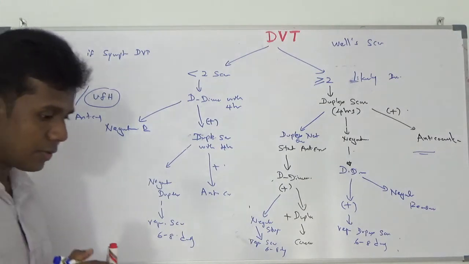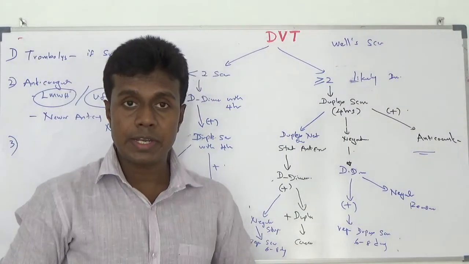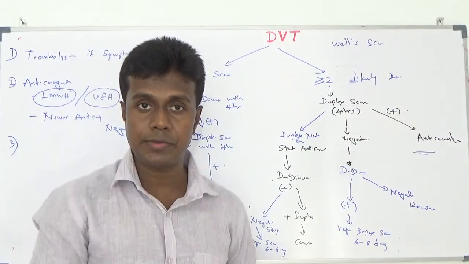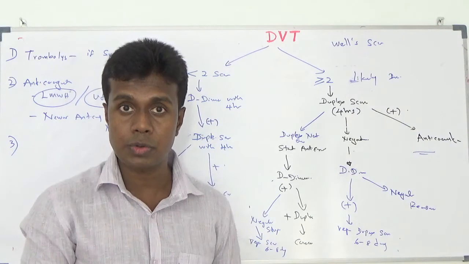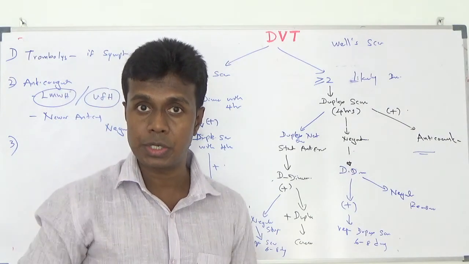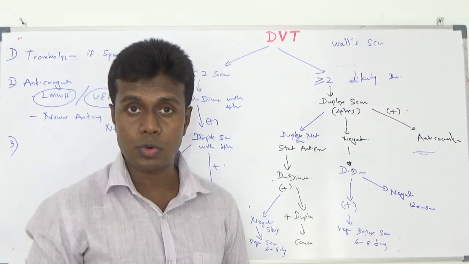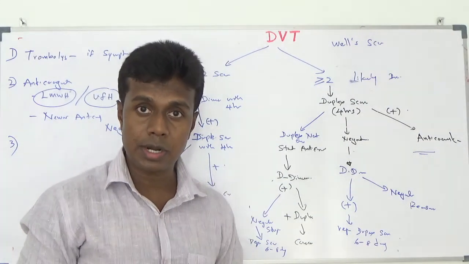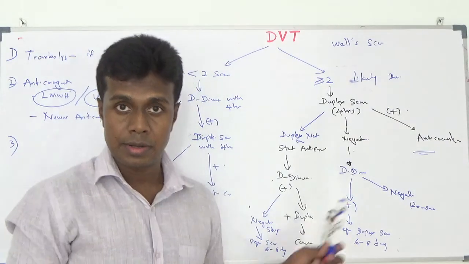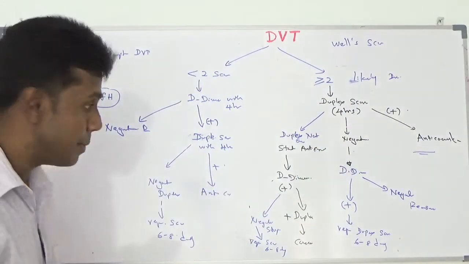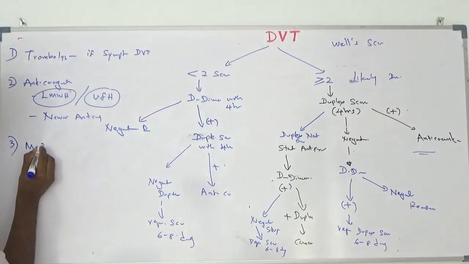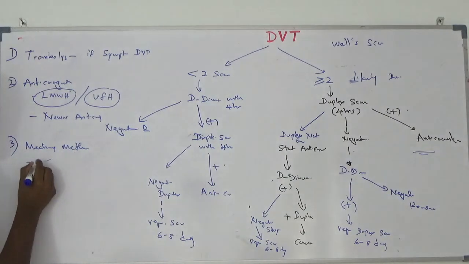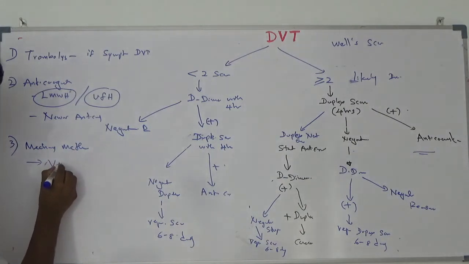If you find a patient in whom giving anticoagulant is difficult or contraindicated, like head injury with intracranial bleeding, you can't give anticoagulant to lyse the clot or prevent its propagation. In that case, you can start mechanical prophylaxis of DVT. You can insert vena cava filters.